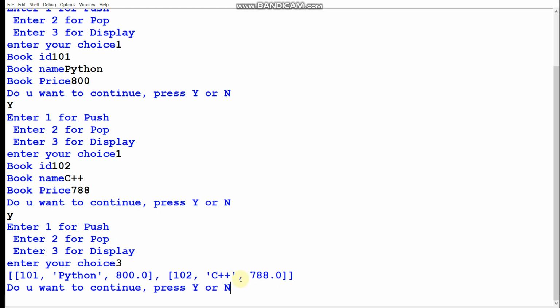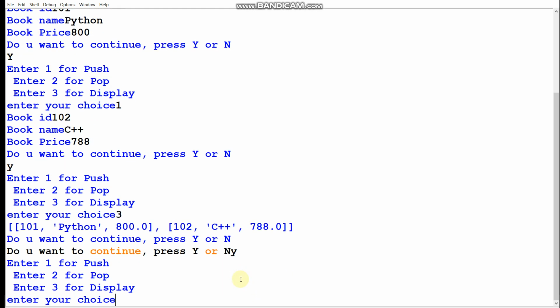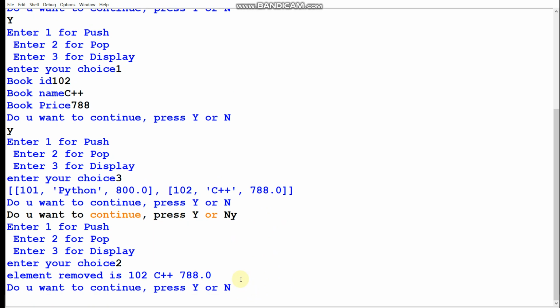Now if I would like to pop, then I'll be pressing pop. So the element removed is... First it is displaying. In the program I have shown you that the element before the removal will be displayed. So it is displaying the element before removing. So this element is being removed as it was entered last. And then again, if I am continuing,